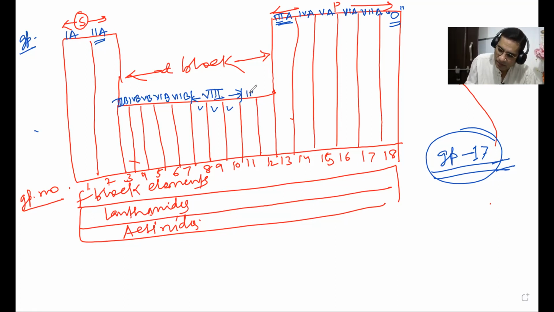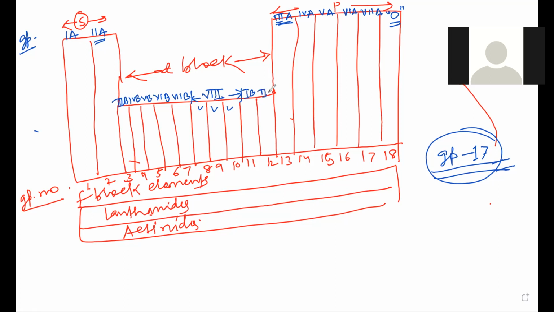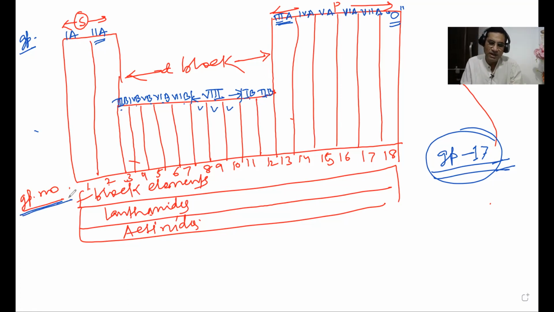This is first B, and this is second B. So in this way you have given specific names to all these 18 groups. Whenever it is in British Indian or Arabic numeral, it will always be group number. But if it is written in Roman numeral, then it will always be group.